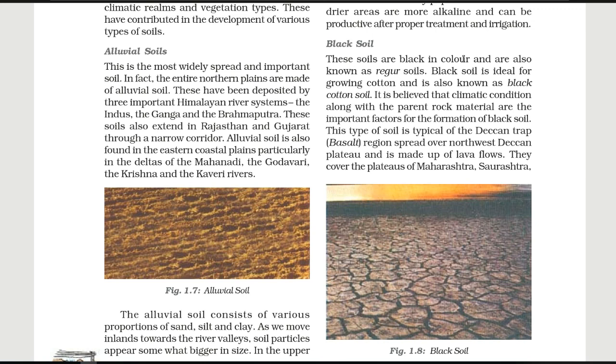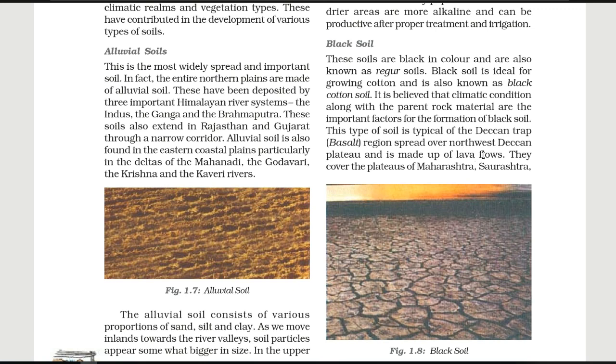So black soil, first of all, is black in color. Second point, it is also known as regur soil. And third, black soil is ideal for growing cotton, and that's why it is also known as black cotton soil. Underline all these lines. It is believed that climatic conditions along with the parent rock material are the important factors for the formation of black soil. This type of soil is typical of the Deccan Trap basalt region spread over the northwest Deccan Plateau and is made up of lava flows.